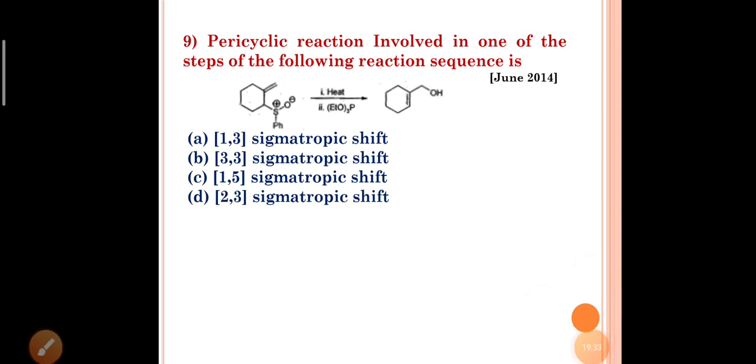Next question number 9. Pericyclic reactions involved in one of the steps of the following reaction sequence is.